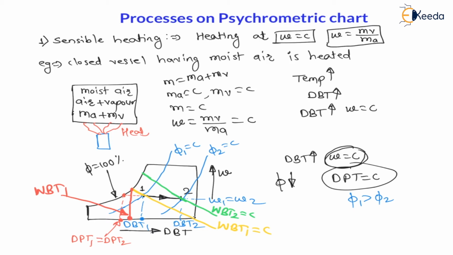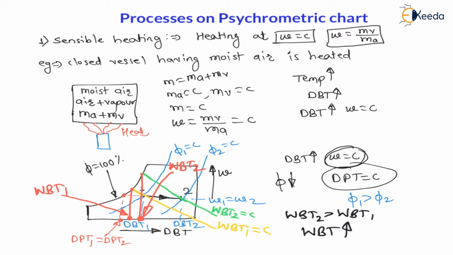From this point, if I draw a vertical line, then I will find wet bulb temperature 2. Now you can see wet bulb temperature 2 is more than wet bulb temperature 1. So we can directly say wet bulb temperature 2 is more than wet bulb temperature 1. Therefore in this case wet bulb temperature is increasing.